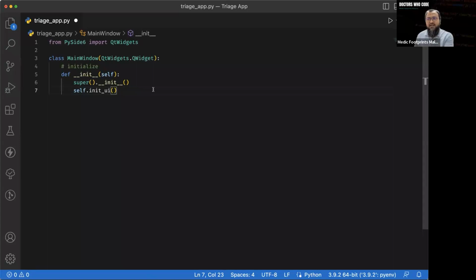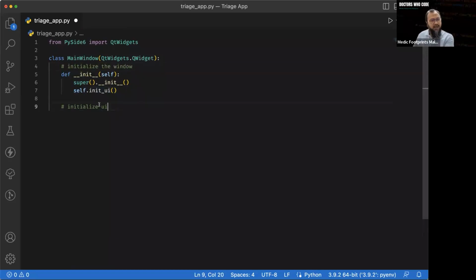So these two lines of code here mean that whenever you open this file, this is going to be initialized and it's going to be run first, and then this one. Now this initialize UI we haven't declared yet, so we're going to do it here. Initialize UI, initialize the window.